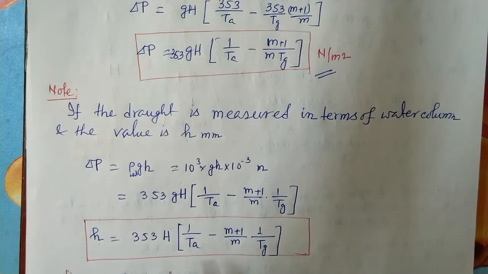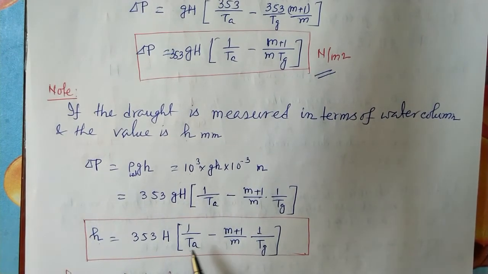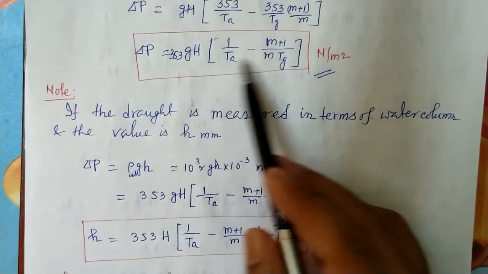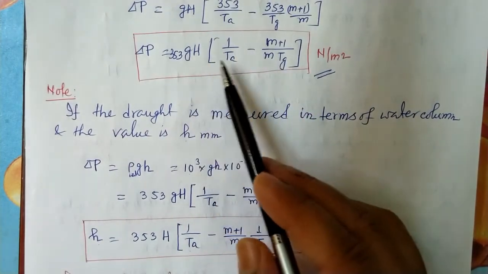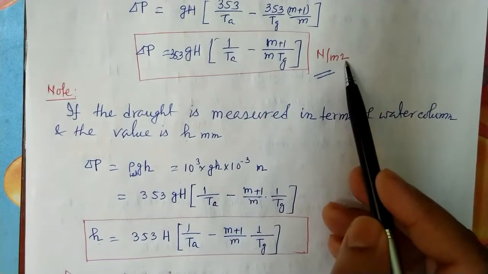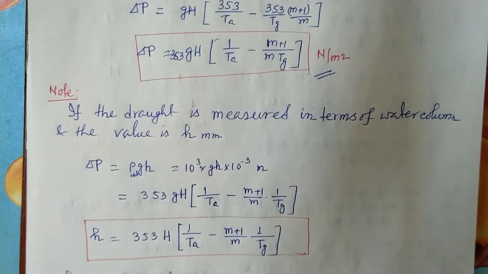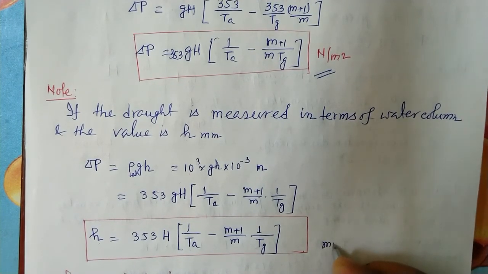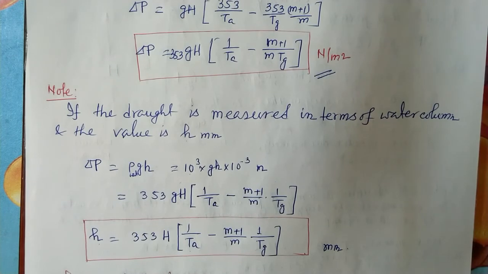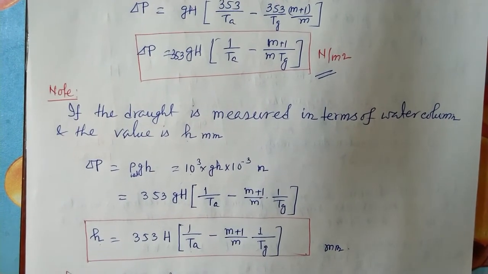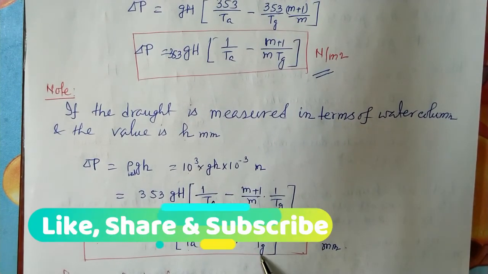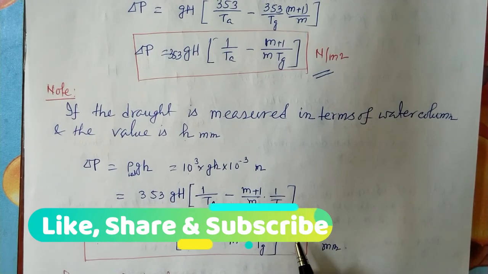Okay, so this is all about our natural draught. These are the two expressions for natural draught. If you know Ta and Tg, you can find the natural draught produced in Newton per meter square, and also in millimeter of water column. So this is all about our natural draught. Next class we will see the value of this Tg, the optimum value of Tg, so that our draught also will be